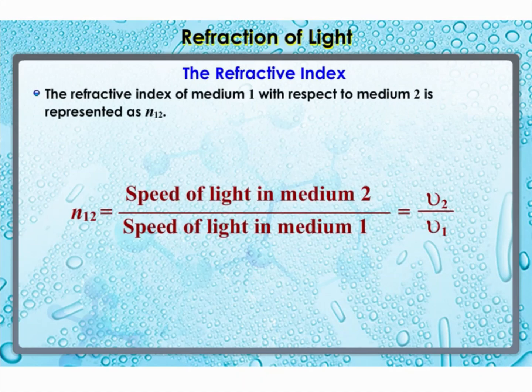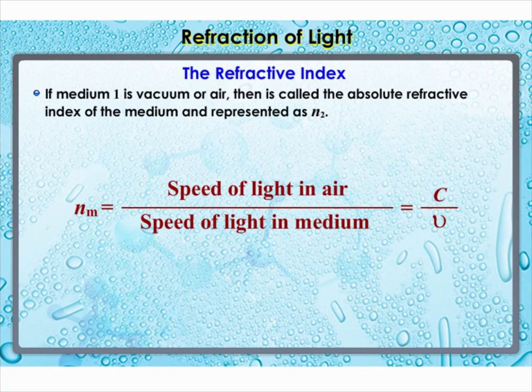Similarly, the refractive index of medium 1 with respect to medium 2 is represented as N12. It is given by N12 is equal to speed of light in medium 2 divided by speed of light in medium 1, which is equal to V2 divided by V1.